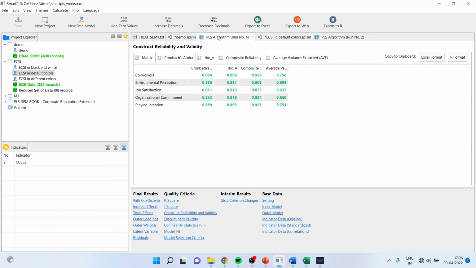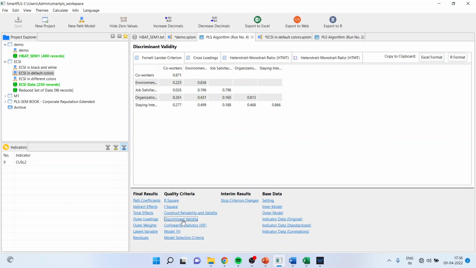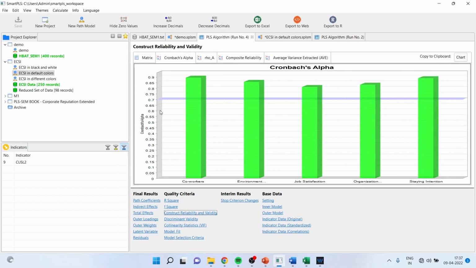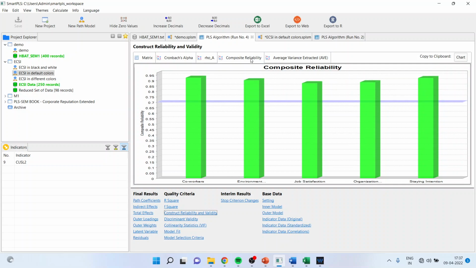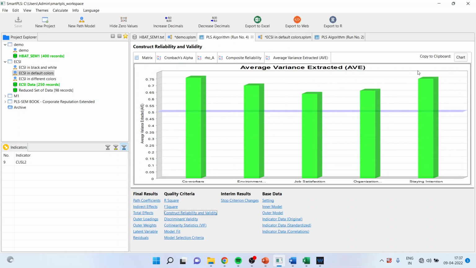For this purpose, again we will go in our model and we will click on discriminant validity here. At any moment of time in construct reliability and validity, if you forget the threshold limit, no need to worry. Just click on the graphs which are being generated. They have a blue line, which is the threshold limit of Cronbach alpha, rho, composite reliability, and AVE. You can also copy this chart to the clipboard directly.